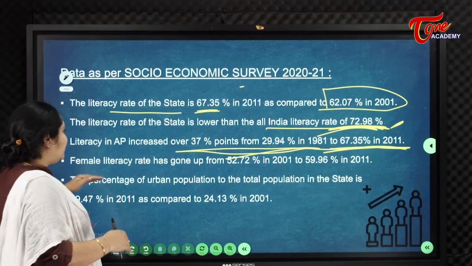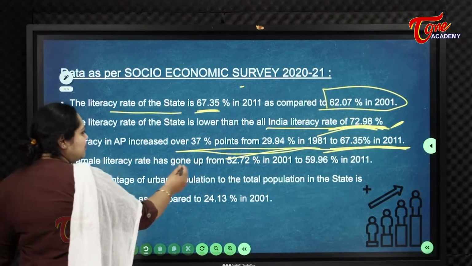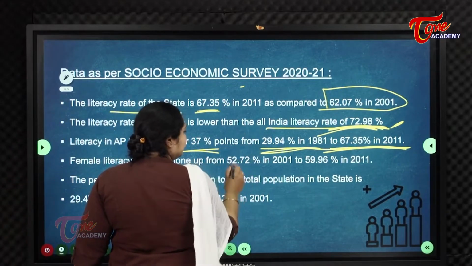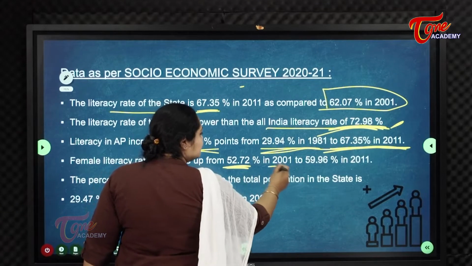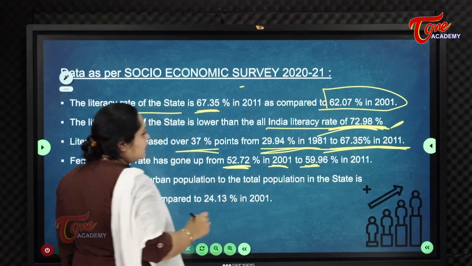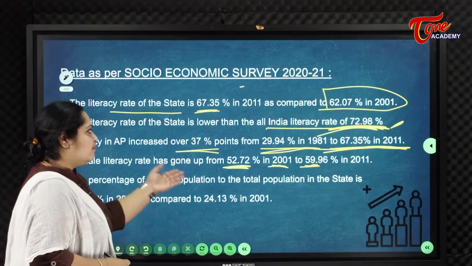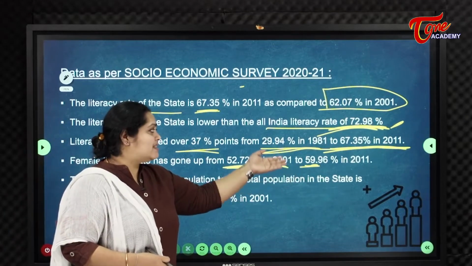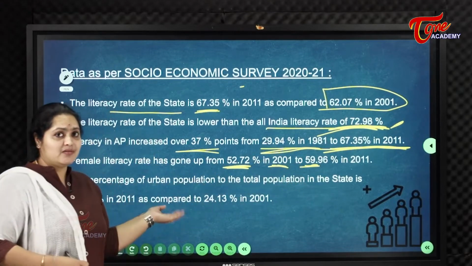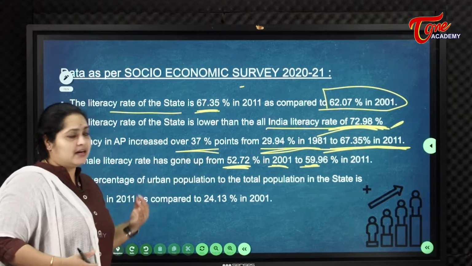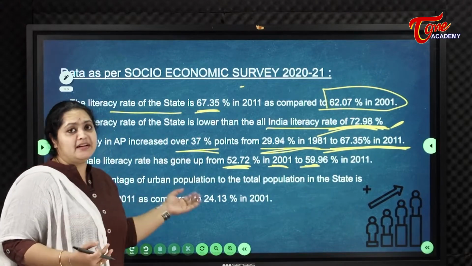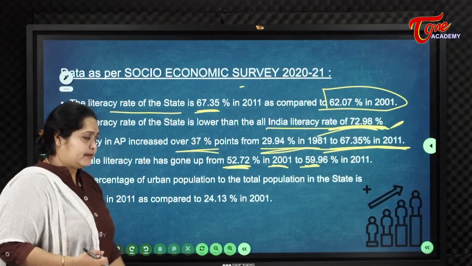But now coming to the female literacy rate, it has gone up from 52.72% in 2001 to 59.96% in 2011. It has increased by 7% from 2001 to 2011. We have started to see an increase, female literacy has increased by 7%.